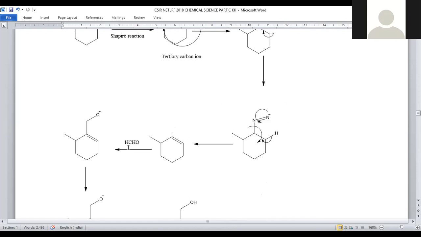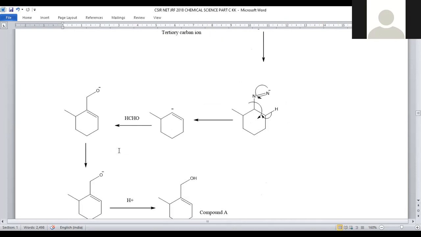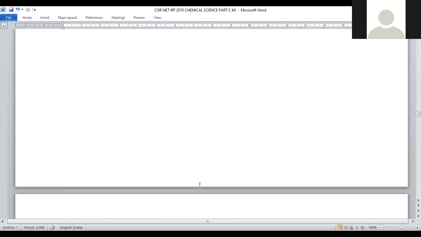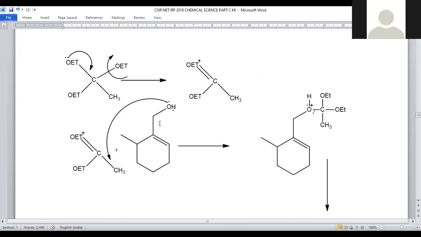Further, it is treated with this formaldehyde. When formaldehyde is added, the carbene will be attached to the carbon so that it is converted into CH2O minus. The CH2O minus is further protonated, giving rise to CH2OH. Compound A will be a ring system with a double bond, and CH2OH will be formed.